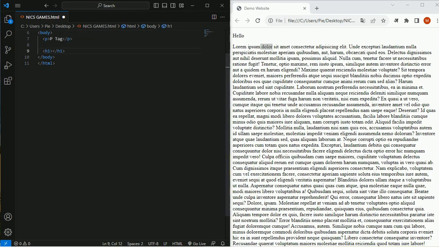So here I've created h1. Notice p and h1 are non-self-closing tags, so you have to write the opening p, and then after writing your content, at the last you have to close it with the slash. So this is not self-closing, you have to close this particular tag. The same applies to the h1 tag and all the way to the h6 tag.